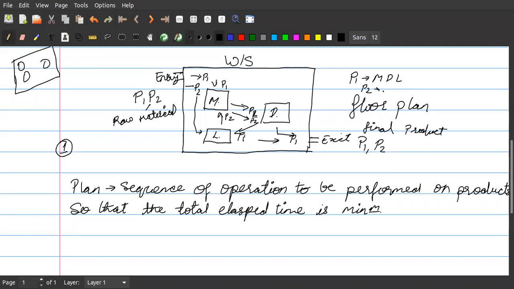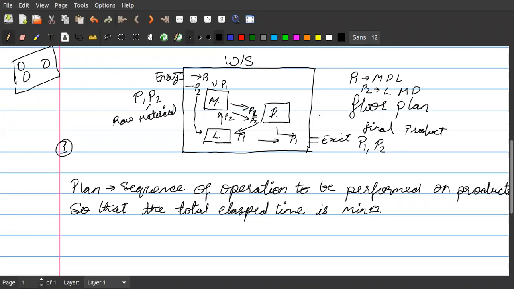For P2, sequence is LMD. Understood? Any doubts in this? No, sir.